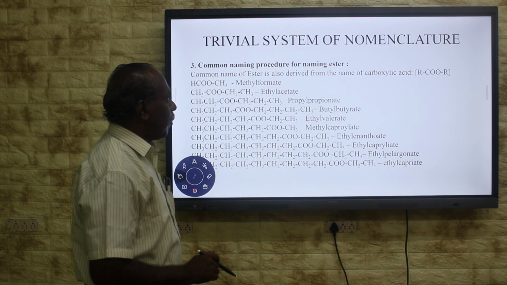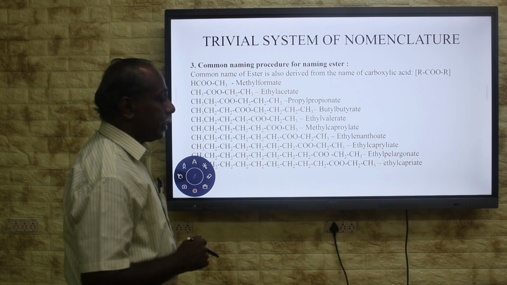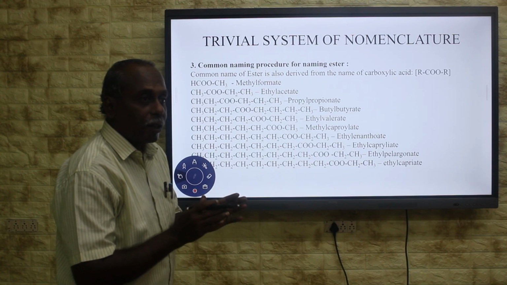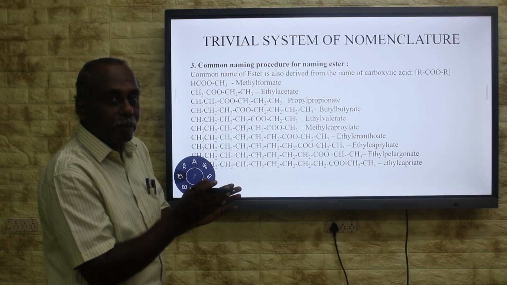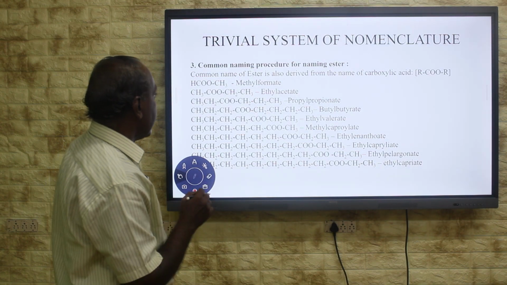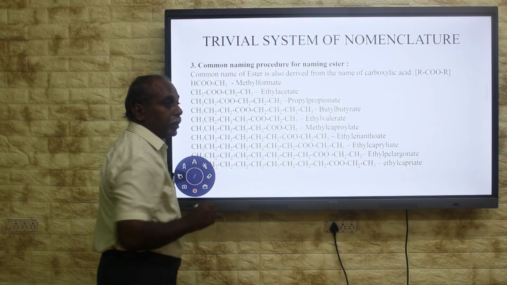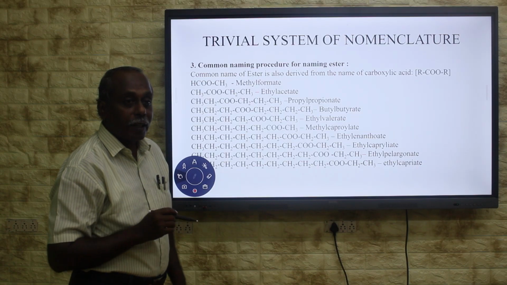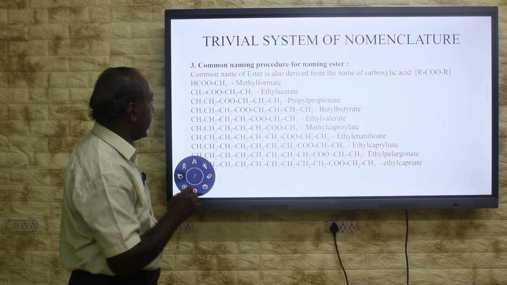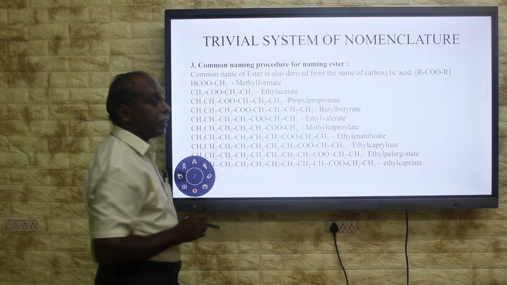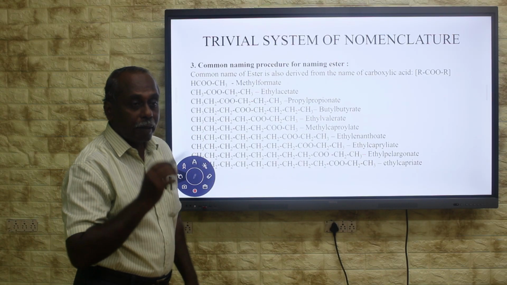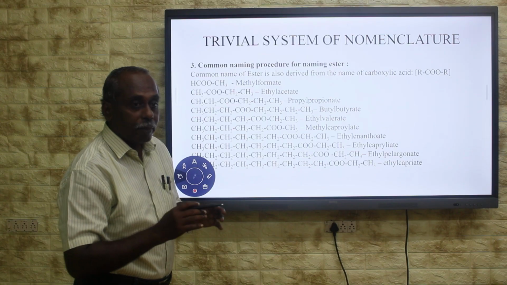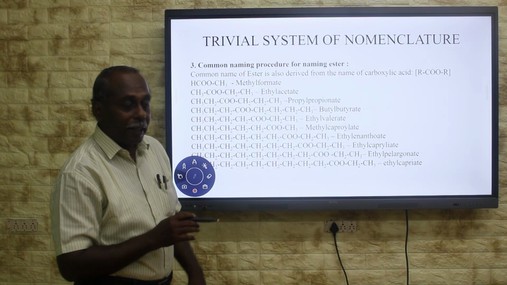Then the common naming procedure for ester. It is derived from carboxylic acid. Therefore, you should have a better idea about the carboxylic acid. From this carboxylic acid name, you are going to derive the name of this ester. Here, the first member ester is obtained from formic acid. Formic acid is the first carboxylic acid, 1-carbon carboxylic acid. In that carboxylic acid, 1 hydrogen is replaced by a methyl group. In the previous video also we have learned how to give the name for alkyl group.